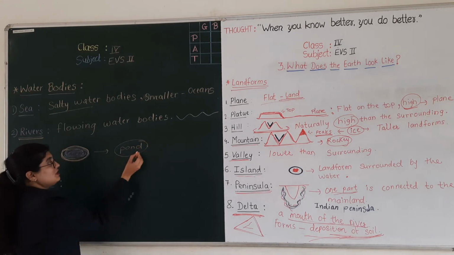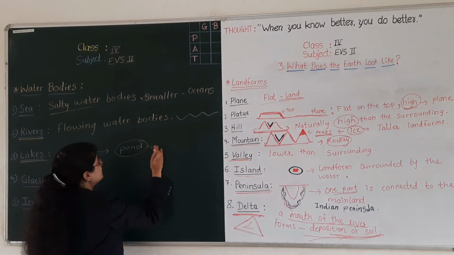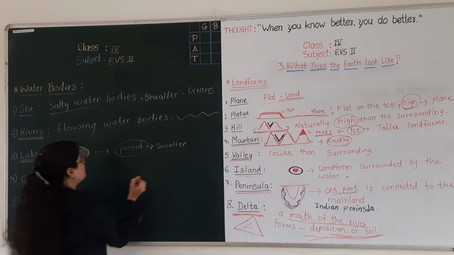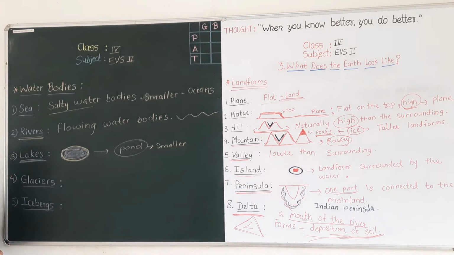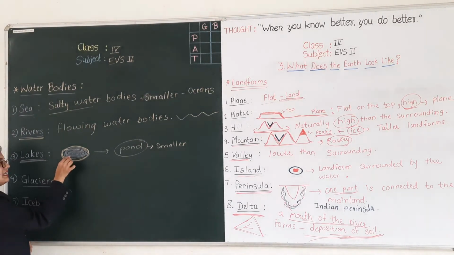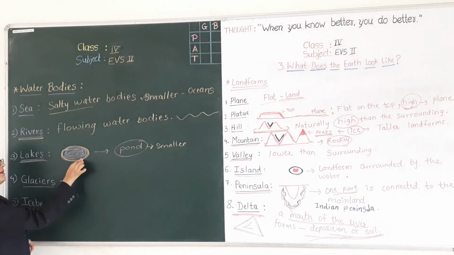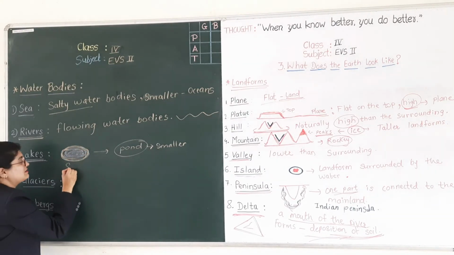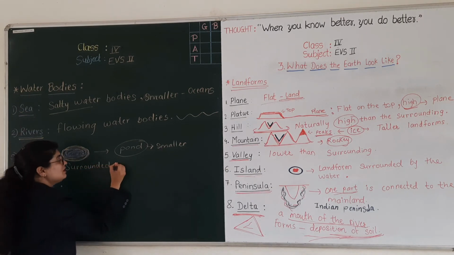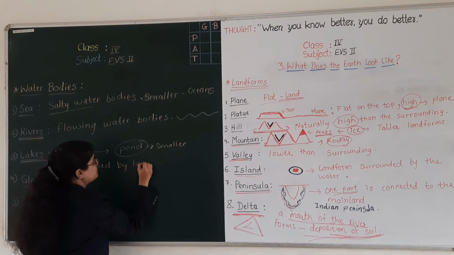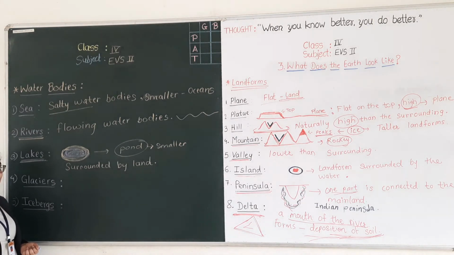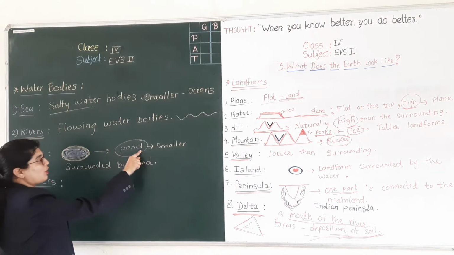Okay, this is a smaller form of a lake. Understood what I said? I will repeat it. A lake is a water body which is surrounded by land from all sides. And what do we call the small lake? Yes, it is called a pond.